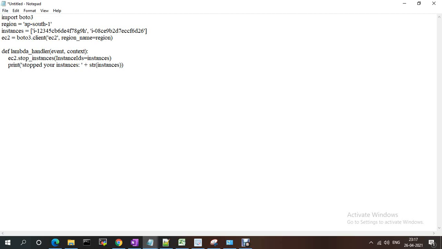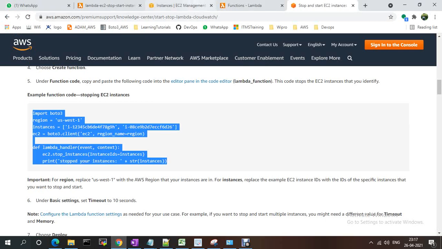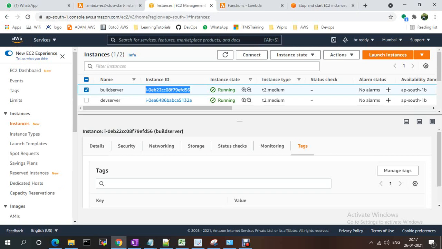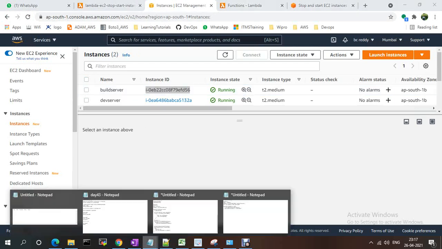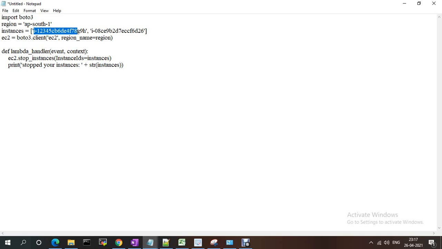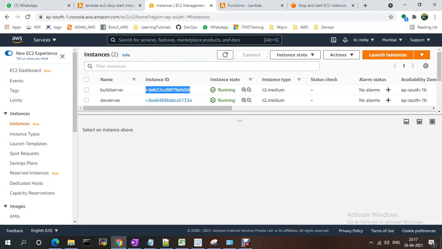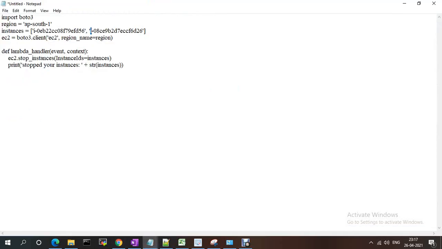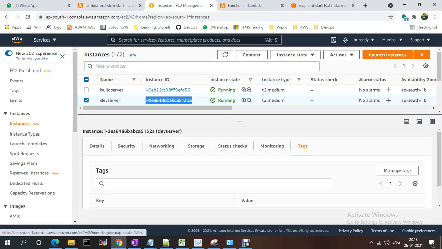This is the instance ID. Suppose I'm taking this instance ID, whatever is running, I'm just copying. But we can also get it from describe instances. Currently I'm copying these instance IDs manually. Sorry, it is copied two times. See, these are my two instances.